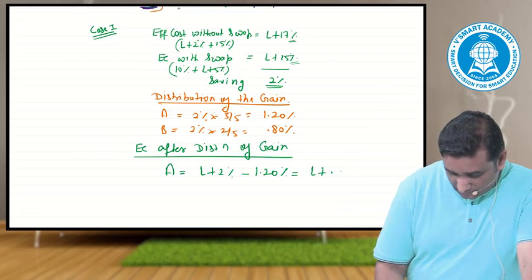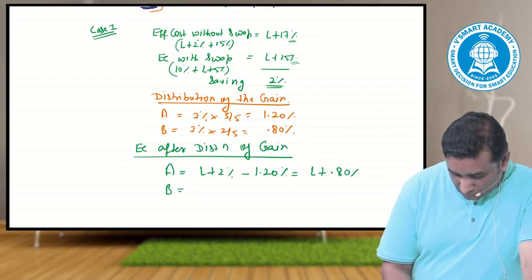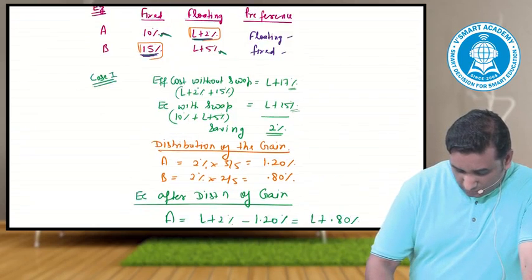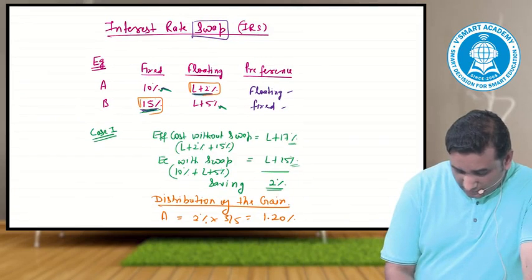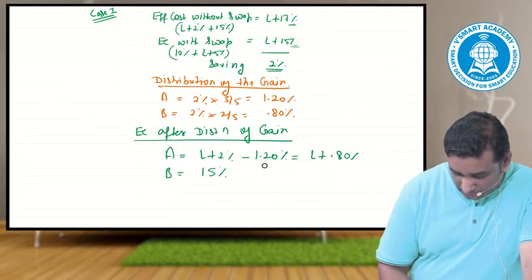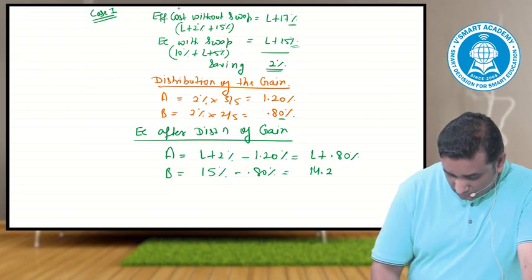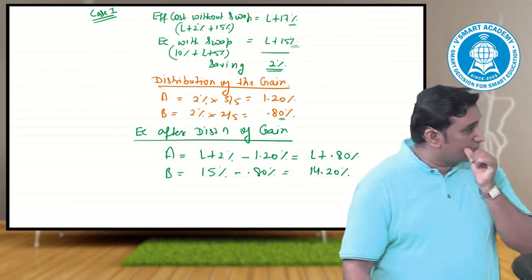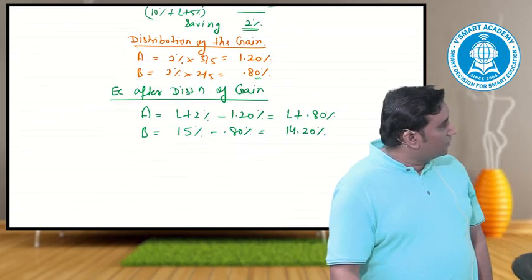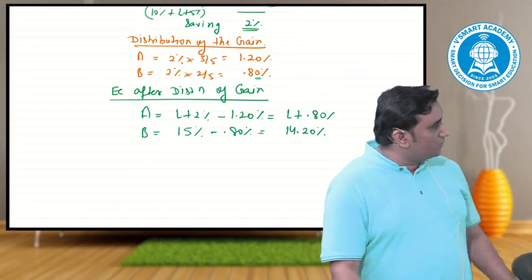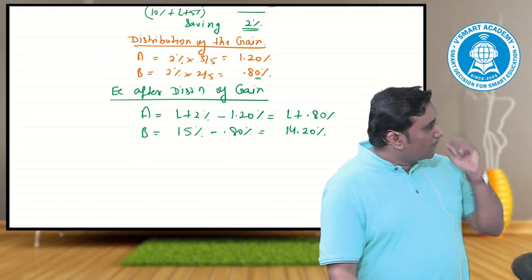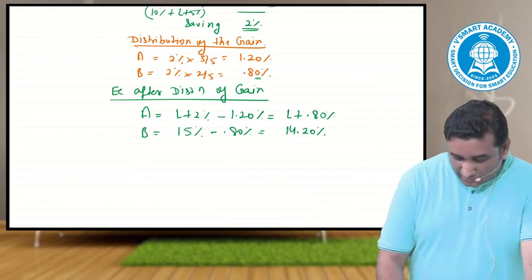His costing comes out L plus 0.8. B, if he goes on his own, wanted to take loan at what rate? Fixed rate, 15. Swap saves him how much? Minus 0.8 percentage. His costing will reduce to 14.2. Effective cost after distribution of gain would be L plus 2 minus 1.2 for A, and for B it would be 15 percentage minus 0.8.